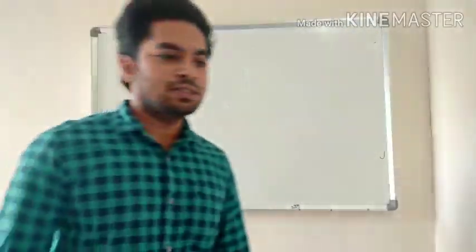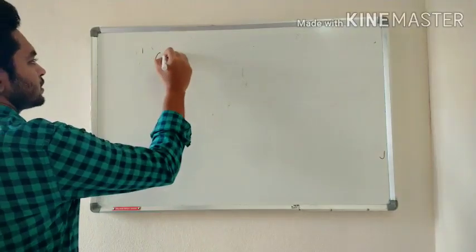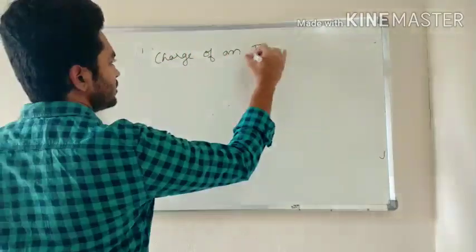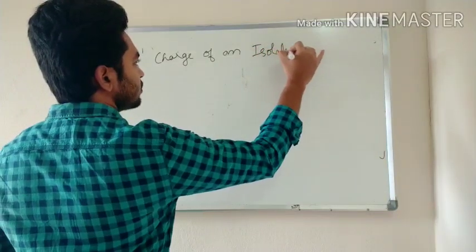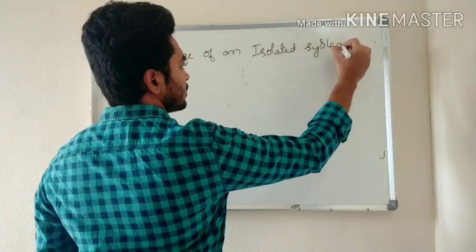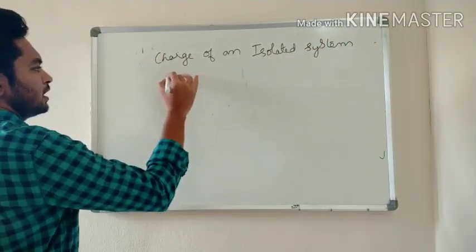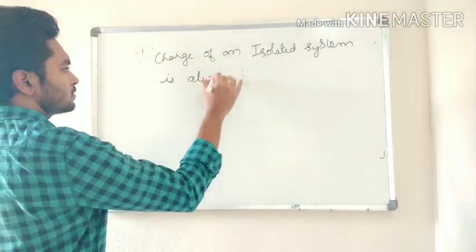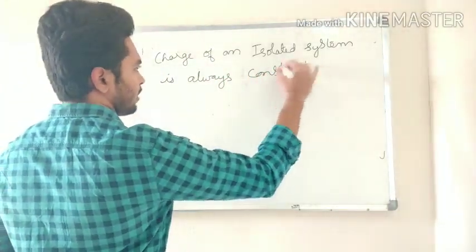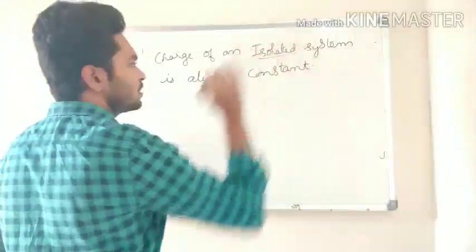Next point is: charge of an isolated system is always constant. Now what is this isolated?